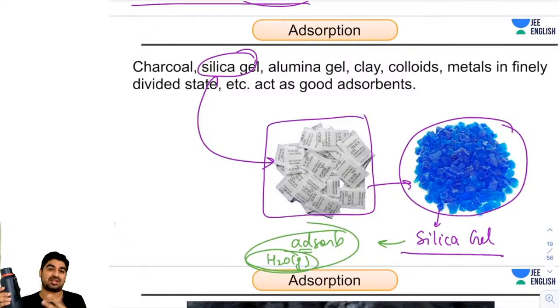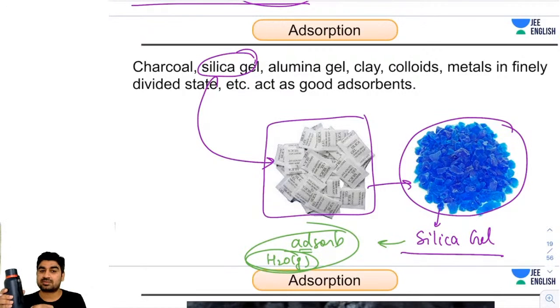Once they adsorb the water, they might become white. I'm not sure about it. Now just listen to me. Due to presence of moisture, the air will smell bad.